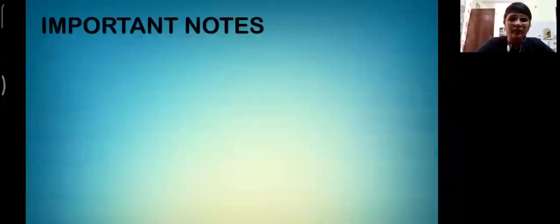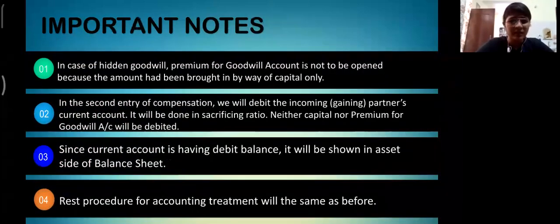Now, here are some of the important notes. First is when the partner brought goodwill in the form of capital, in this case, premium for goodwill account is not to be opened. Then we will debit the gaining partner's current account instead of capital or premium for goodwill account, since the current account is having a debit balance and it will be shown in the asset side of the balance sheet. The rest of the procedure will be the same as before.